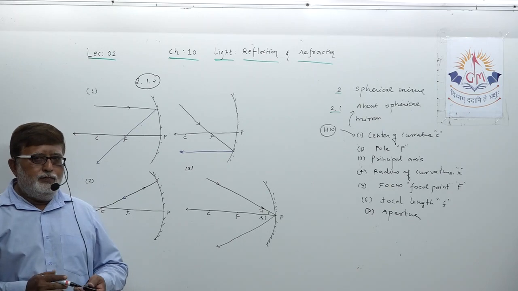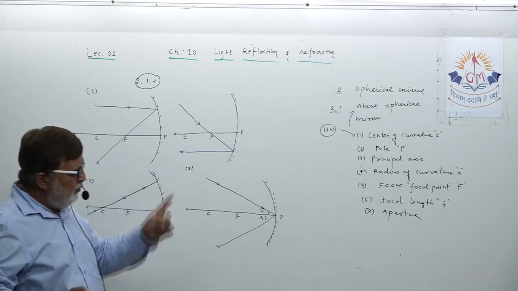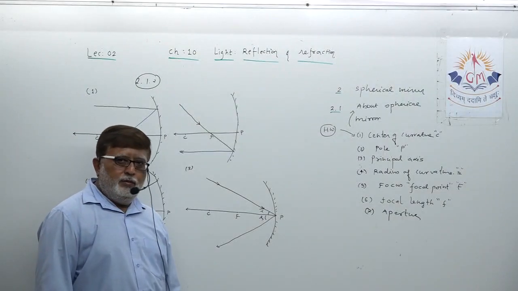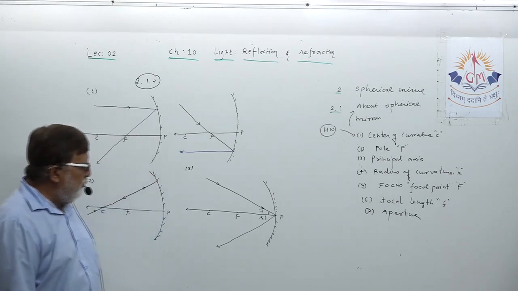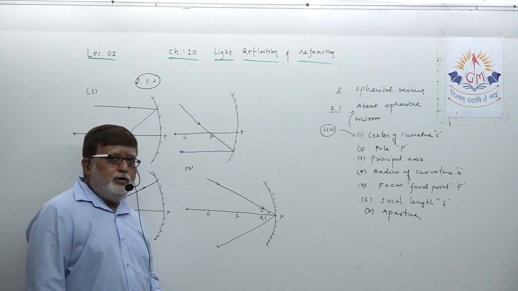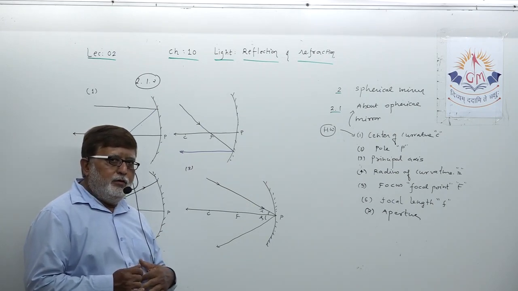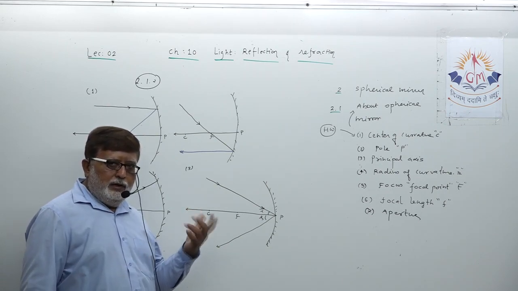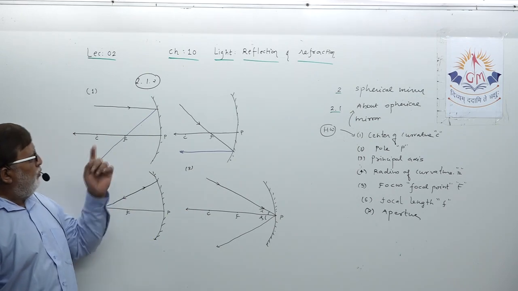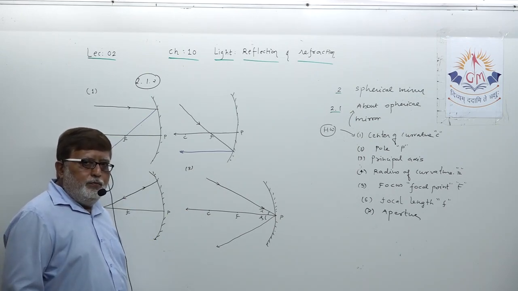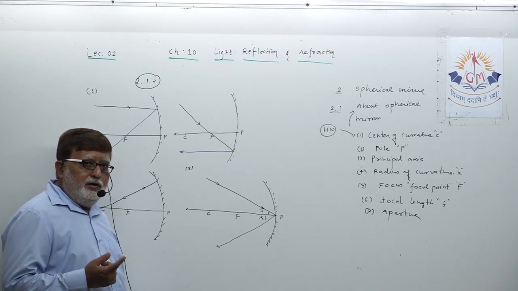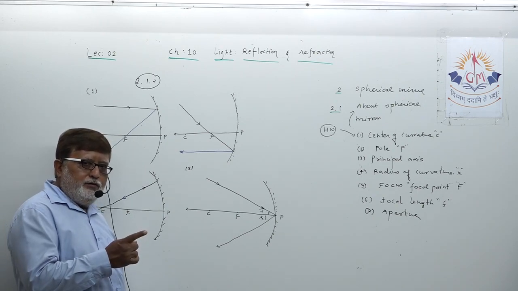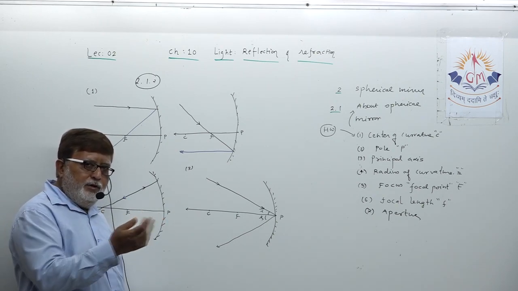So two topics in homework before we move to the next. First, you have to define all terms you get in title 2.1 about spherical mirror. You will get all definitions. Then 2.1.2, representation of image by ray diagram. So here three rays are applicable for formation of the image. The first one, parallel to the principal axis, will reflect and pass through the focus. A ray passing through the focus, when it falls on the mirror, reflects and becomes parallel.